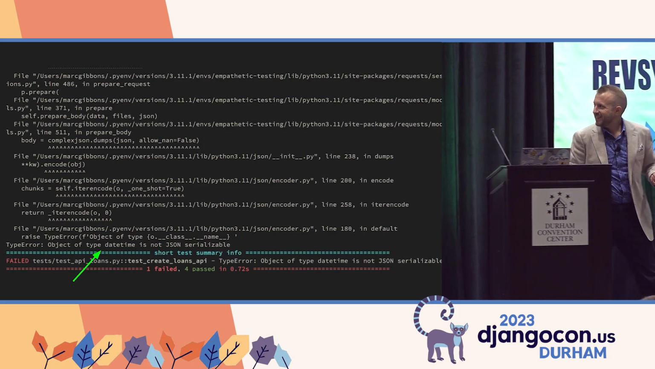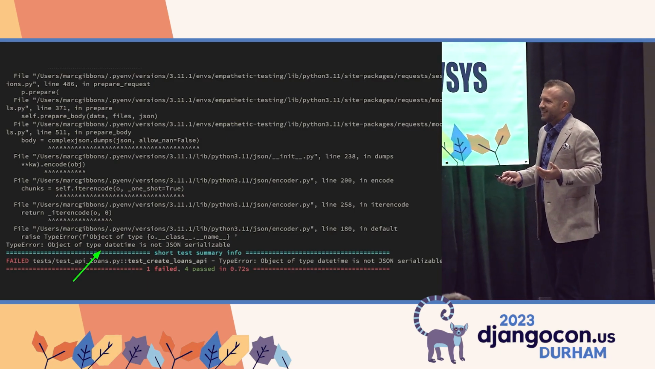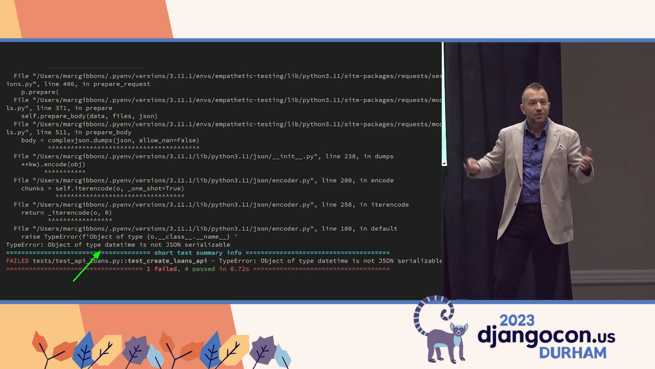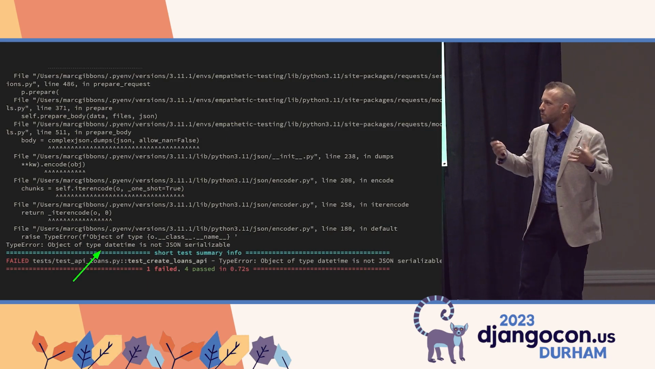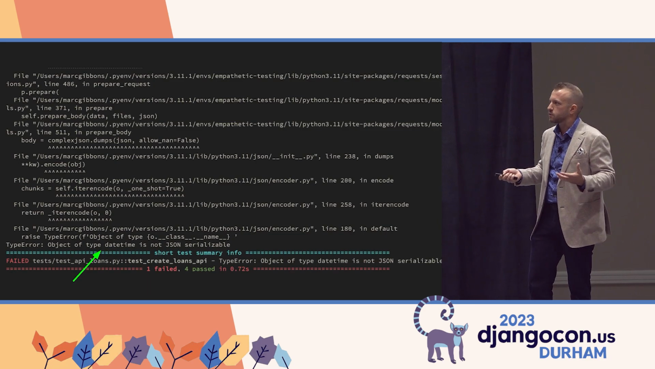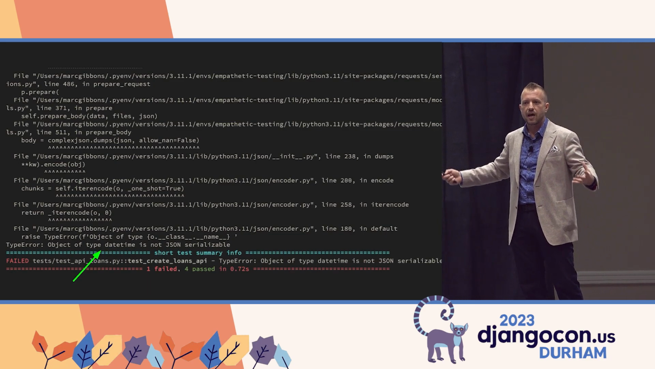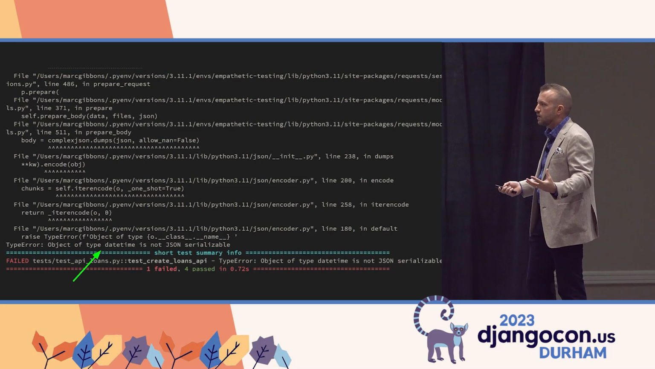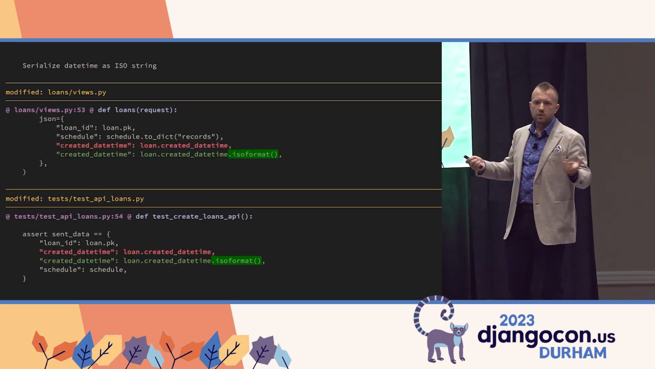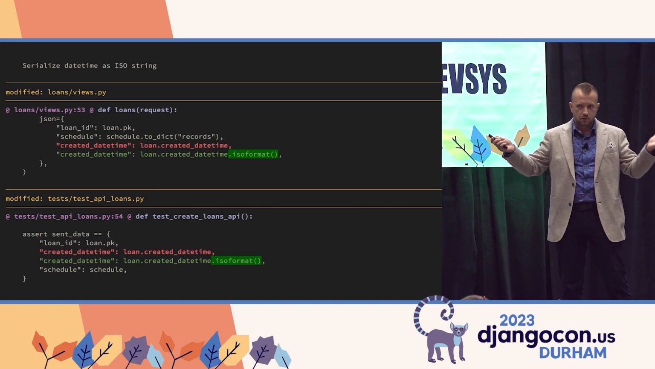OK, here's the error. Datetime is not JSON serializable. This error was being completely obscured by the fact that we were using a mock, that we were patching the request library. We're now executing more of the stack, and we're getting more information. So we'll figure out where the datetime came from. And then we think the simple solution is to convert it to a string.